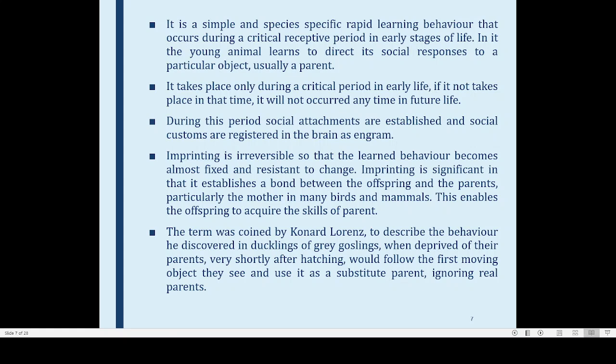Here you can also see another famous picture. These geese are actually following Konrad Lorenz. What he did is that at the time of hatching, he stood before these birds. So the birds thought that this person is their mother, and they started following him throughout their life. So this is a very famous experiment.